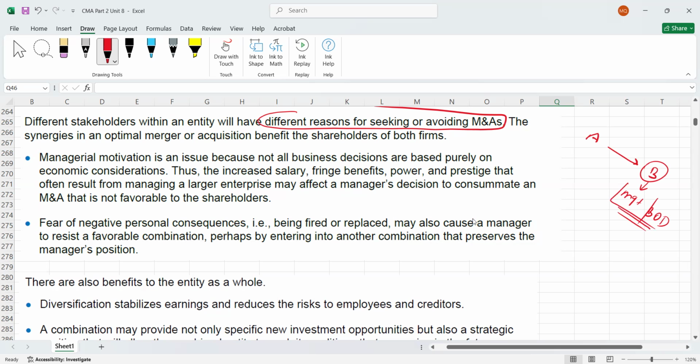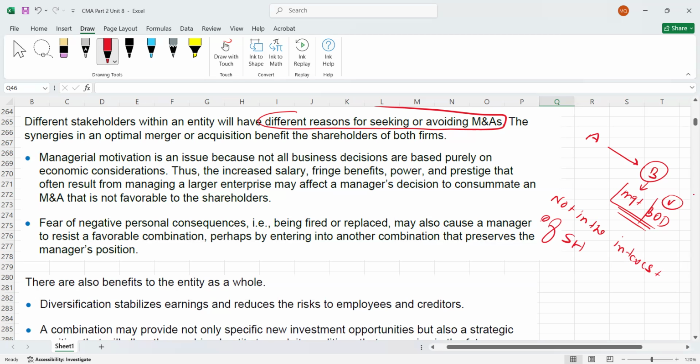But what I said, they want to merge with A. They want to merge. But this merger or acquisition is not in the interest of shareholders. Actually, this merger and acquisition is not good for shareholders of B, but still B's management or the board of directors want to sell this or merge with it. Why? Now the question is why.